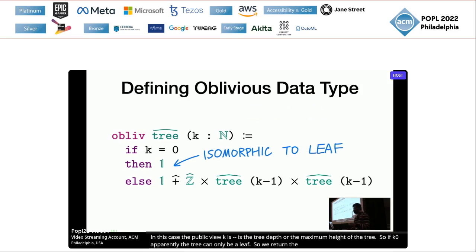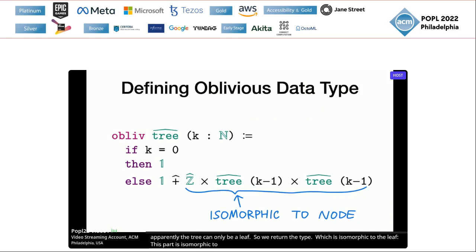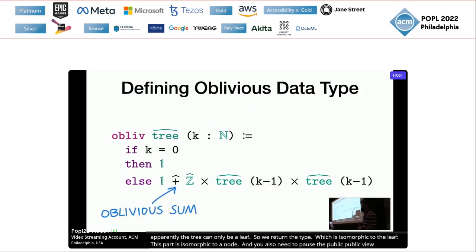Otherwise, it could be a leaf, it could be a node, and this part is isomorphic to a node. And apparently, you also need to pass the correct public views to the recursive calls. And we connect them using oblivious sum, which is basically similar to normal sum, but the tag and the payload will be obfuscated. So you won't be able to tell if it's left injection or right injection.